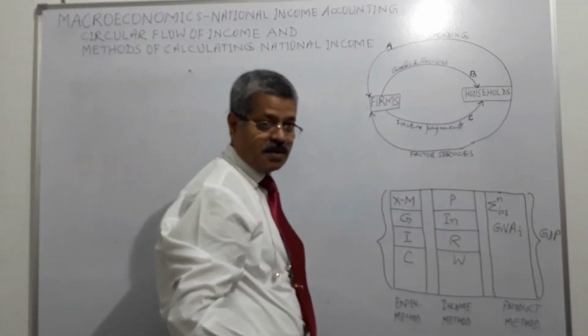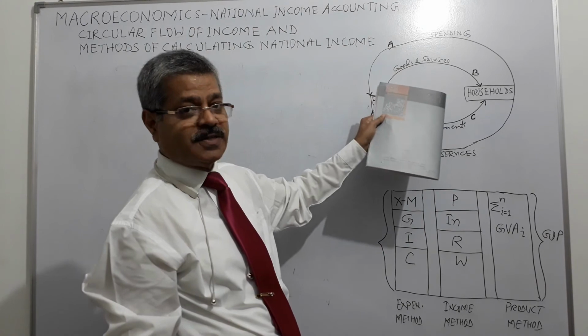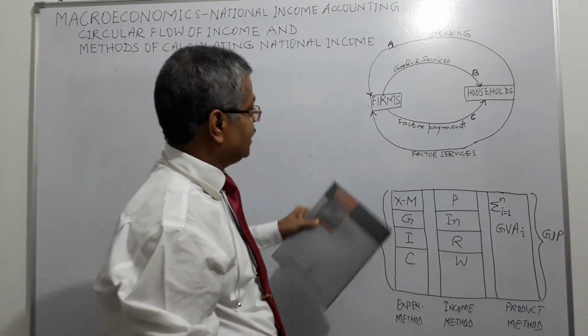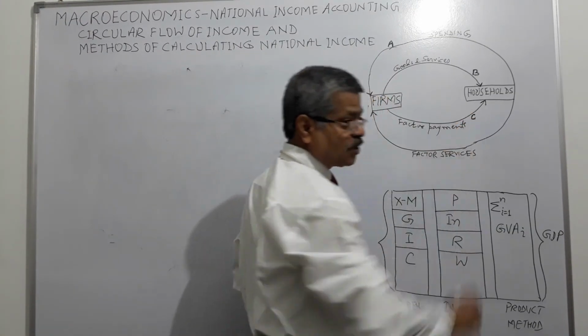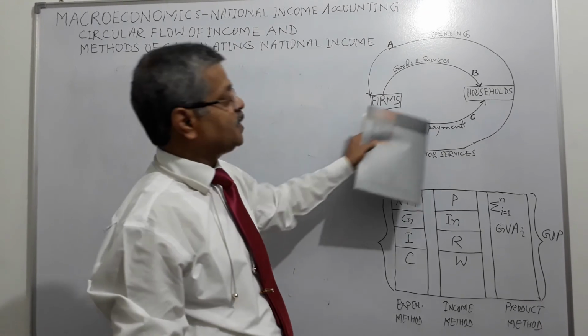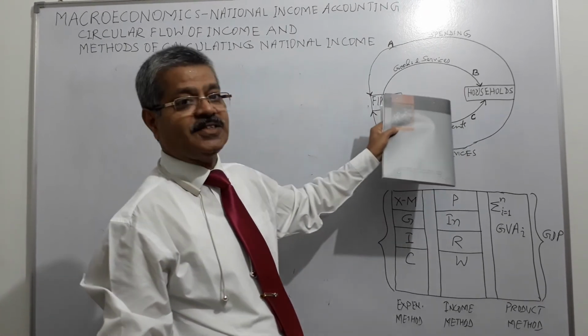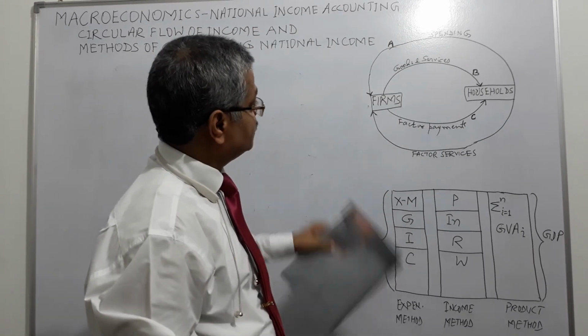That is called the product or value added method, right? And here firms have paid factor payments to the households, so that is the income method. Households have got income from the firms, that is called the income method of accounting national income, right?